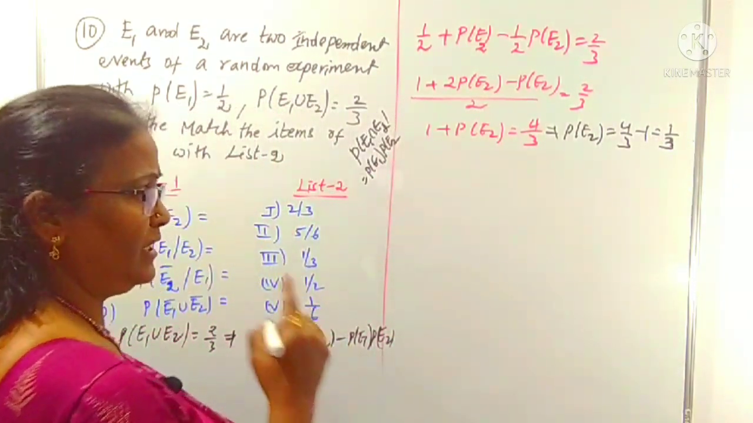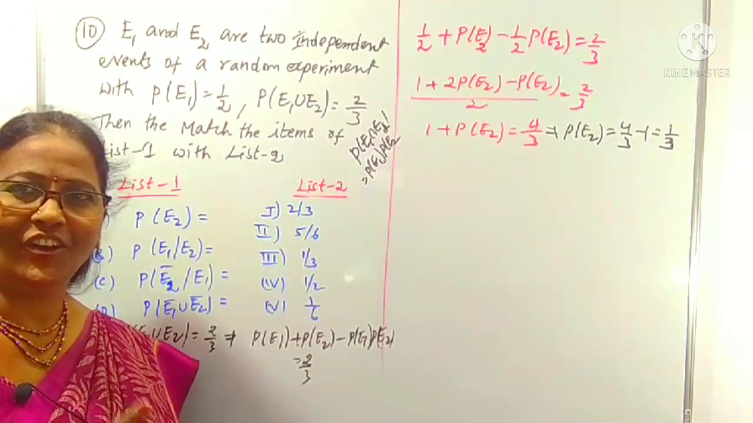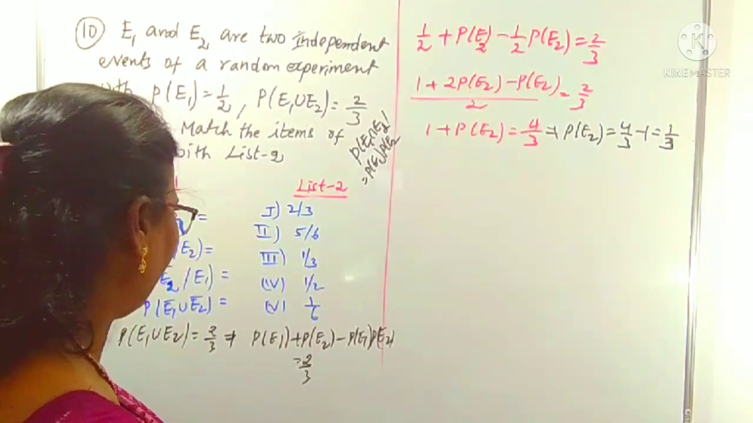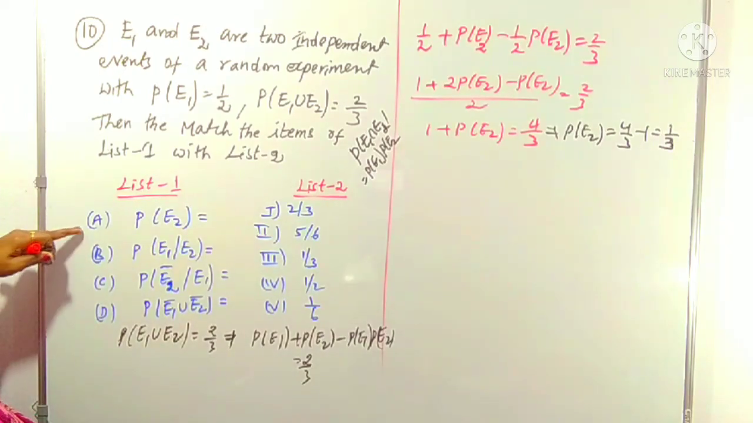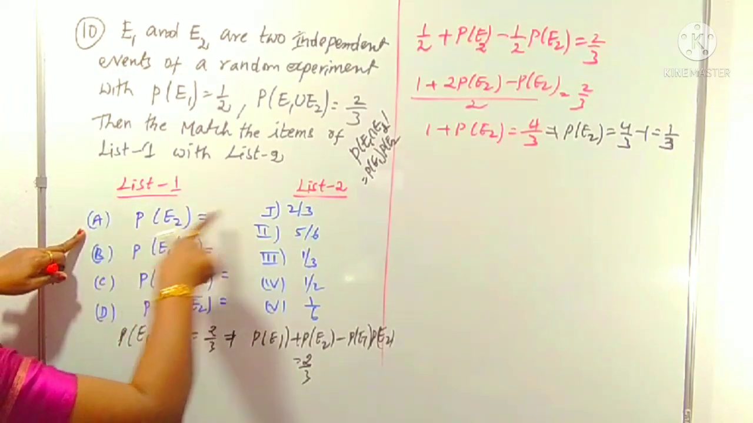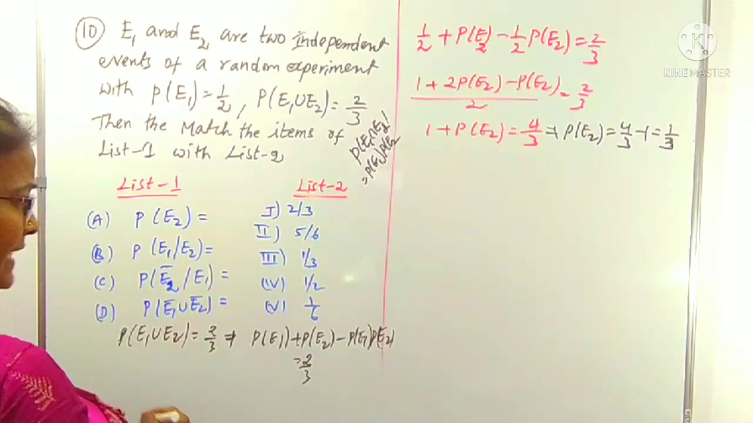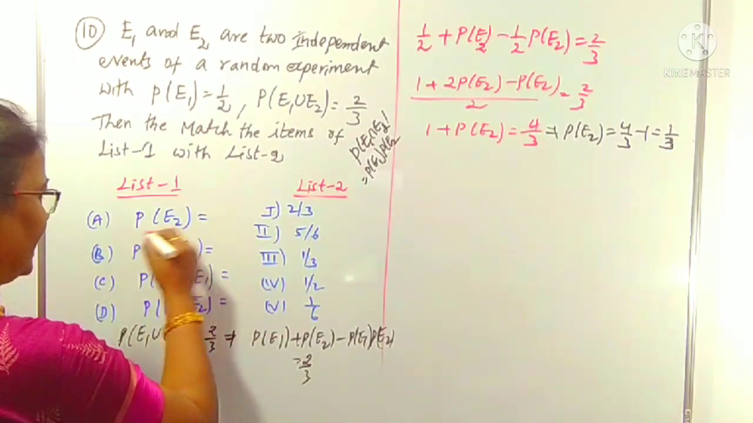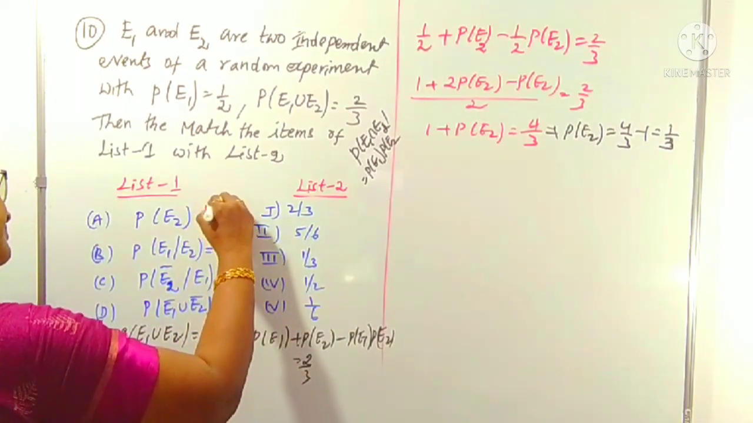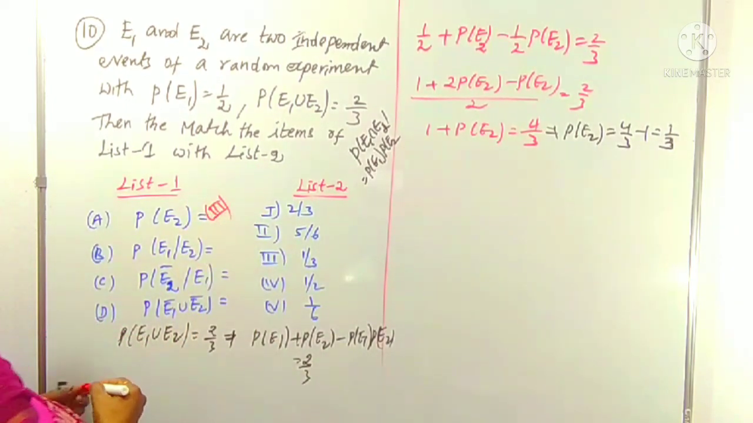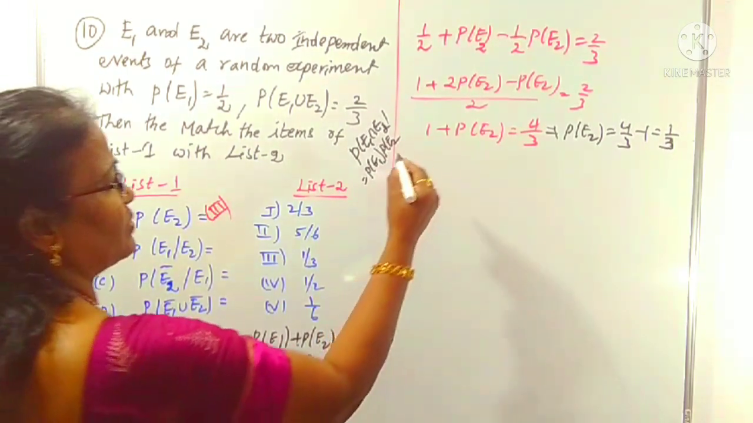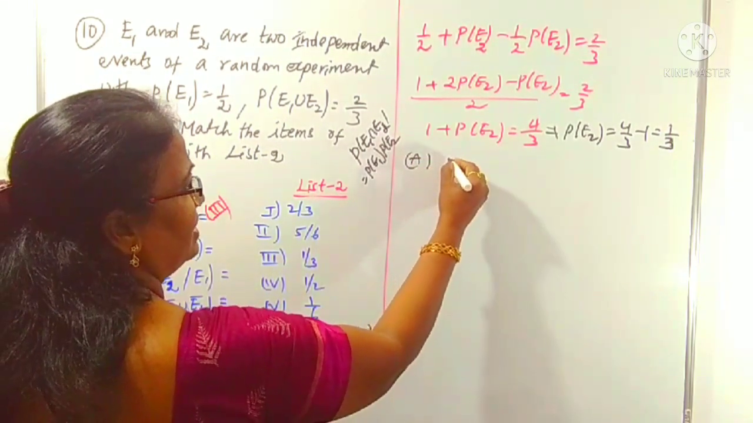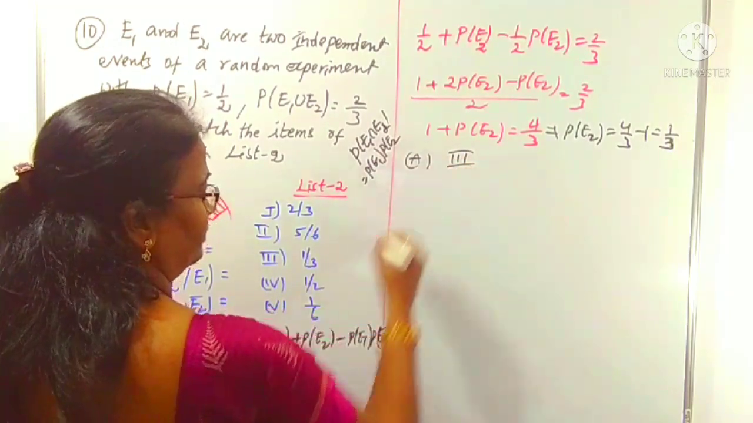P of E1, P of E2 we have. Okay, that's enough for our requirement. What is the first, A? A is asking for P of E2. P of E2 we already got as 1/3. So 1/3 is matched with which point? Yes, the third one. A is matched to the third one. Right, now you can concentrate on B.